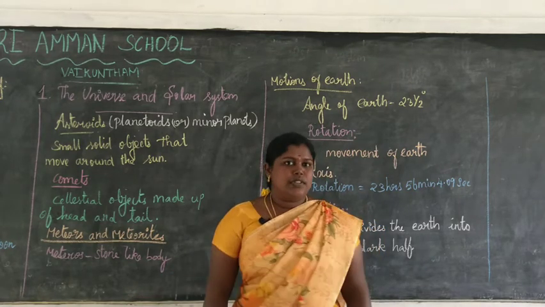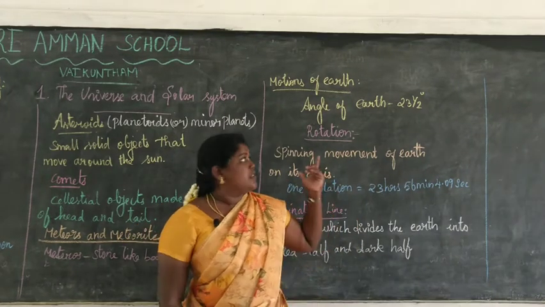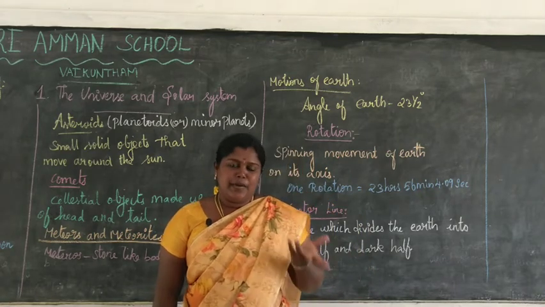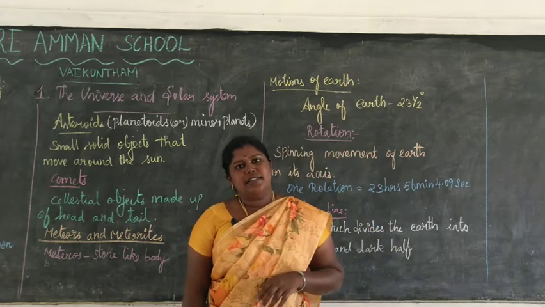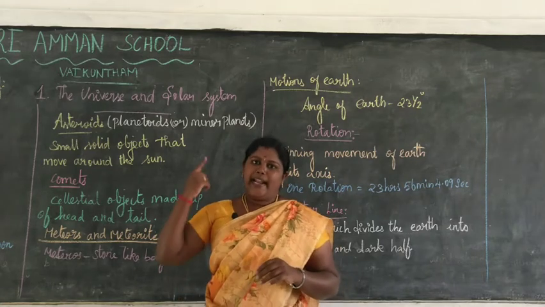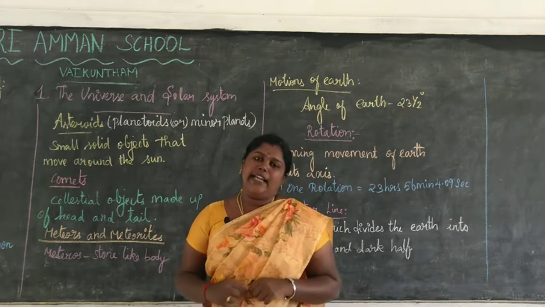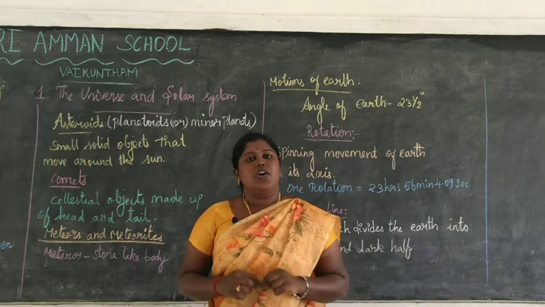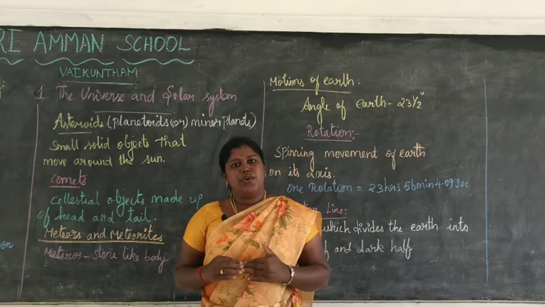Okay, so the next one is motions of the earth. What are the motions of the earth? Have you ever noticed the sun in the morning, afternoon or in the evening? Is it in the same place? No. It is seen in the east in the morning, overhead in the afternoon, and in the west in the evening. Do you know the reason? This is because of the constant movement of the earth around the sun. The earth revolves around the sun.